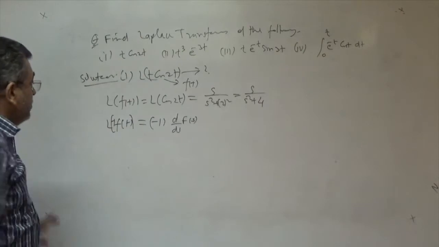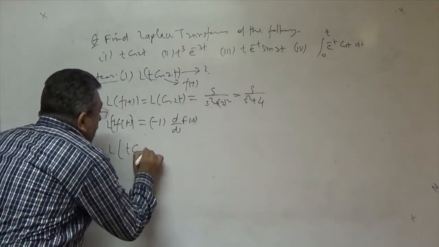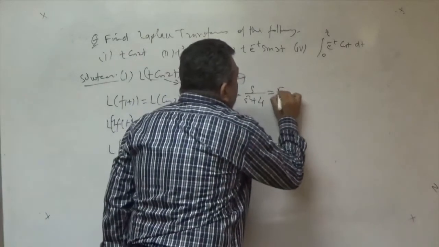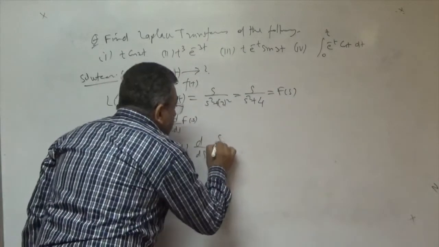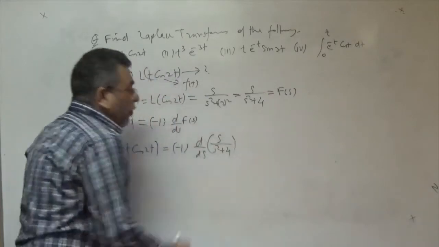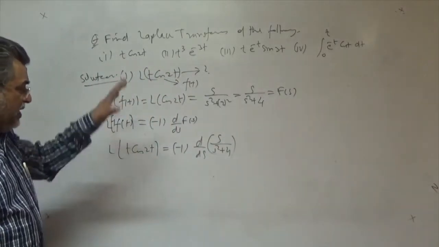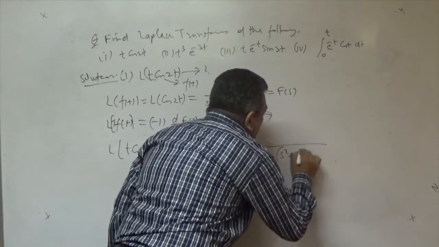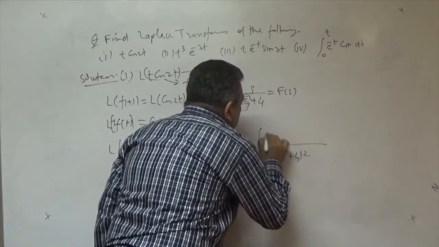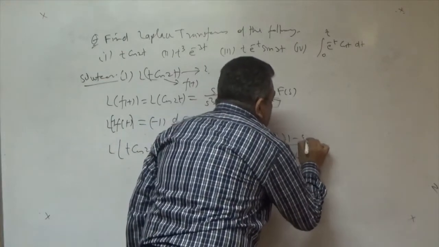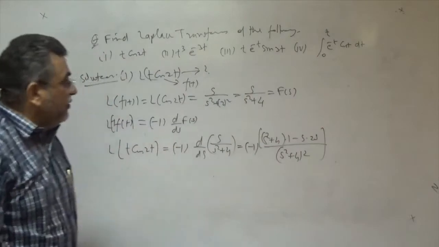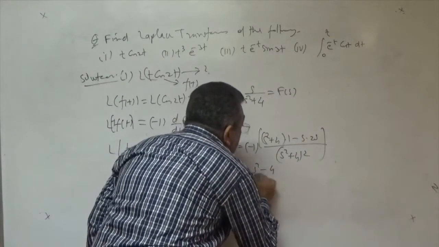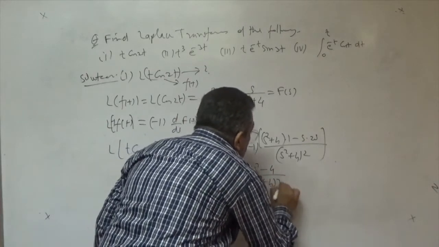So the Laplace transform of t cos 2t means minus 1 and d by ds of F(s), where F(s) means s upon s square plus 4. Simply differentiate this by the ratio method: the denominator is s square plus 4 whole square, and the numerator is s square plus 4 times the differentiation of s, which is 1, minus s times the differentiation of s square plus 4, which is 2s. If we cancel out and take the minus sign inside, we get s square minus 4 over s square plus 4 whole square.